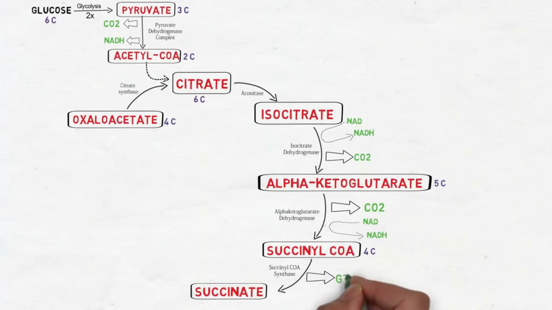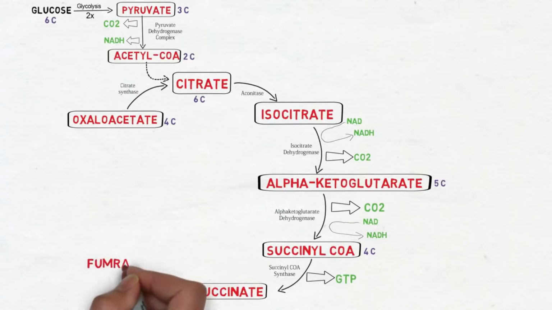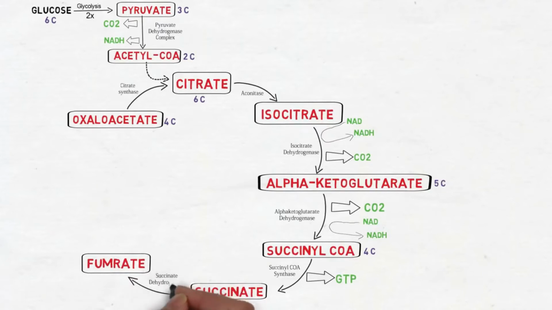Succinate is converted into fumarate by succinate dehydrogenase. In this reaction, a molecule of QH2 is generated, which is used for the production of FADH2. Fumarate is then converted into malate by fumarase. And lastly, malate is converted into oxaloacetate by malate dehydrogenase, and a molecule of NAD is reduced to NADH.